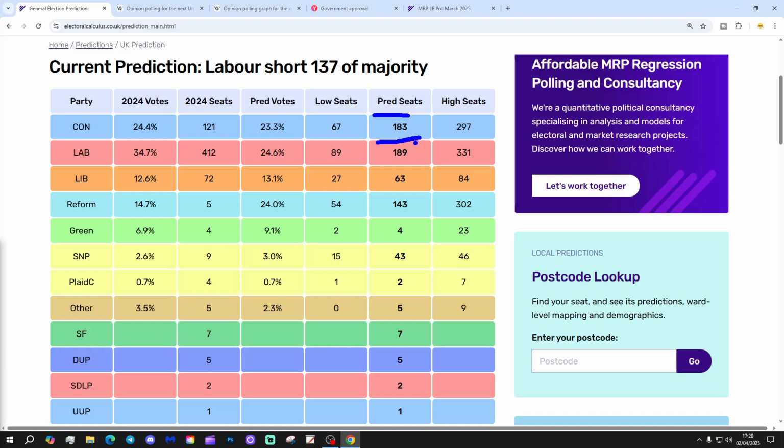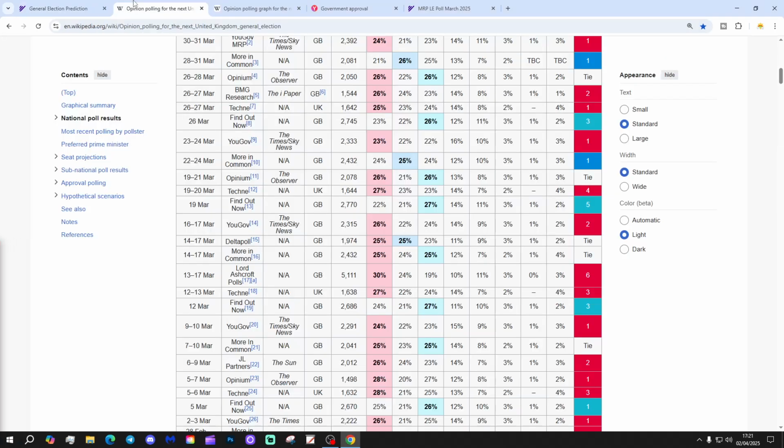grand coalition, such as we had in the Second World War. That unity government, a national government, that would get over the line for 326. But it'd be very interesting. There'd be a lot of horse trading and a lot of drama if that was indeed the outcome of the election. Well, these are the opinion polls that prediction is based upon.